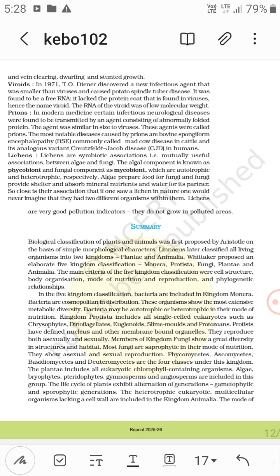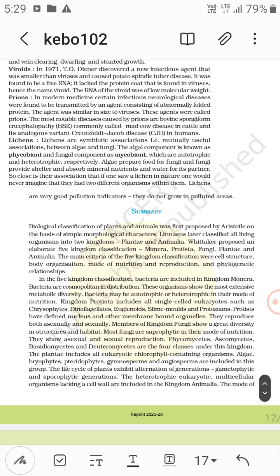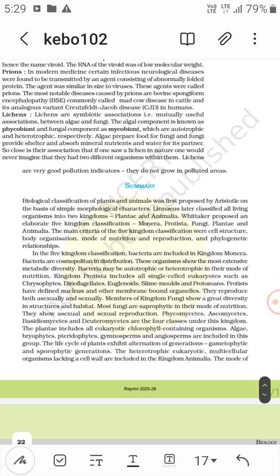Now the lichens. Lichens are symbiotic associations, that is mutually useful associations between algae and fungi. The algal component is phycobiont, the fungal component mycobiont. Algae prepare food for fungi, and fungi provide shelter, protection and absorb mineral nutrients and water for its partner. And lichens are very good pollution indicators. They do not grow in polluted areas.